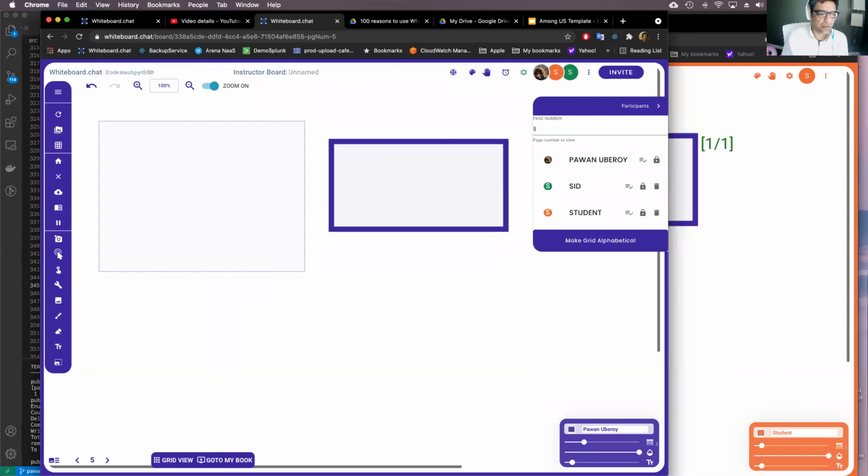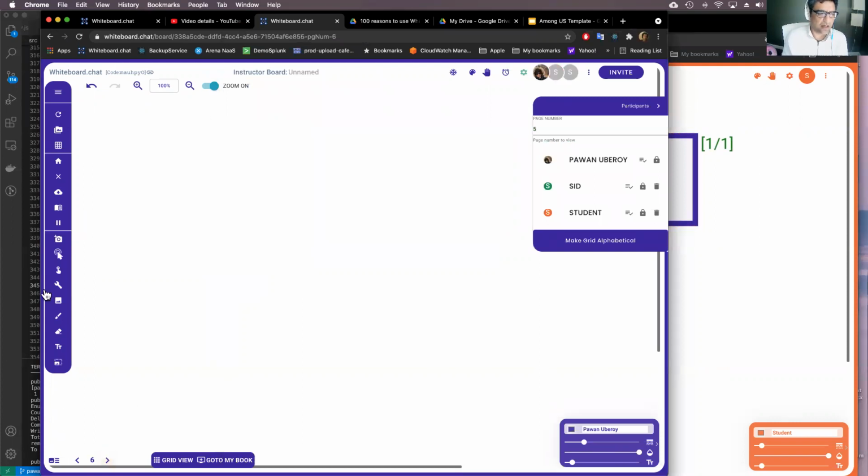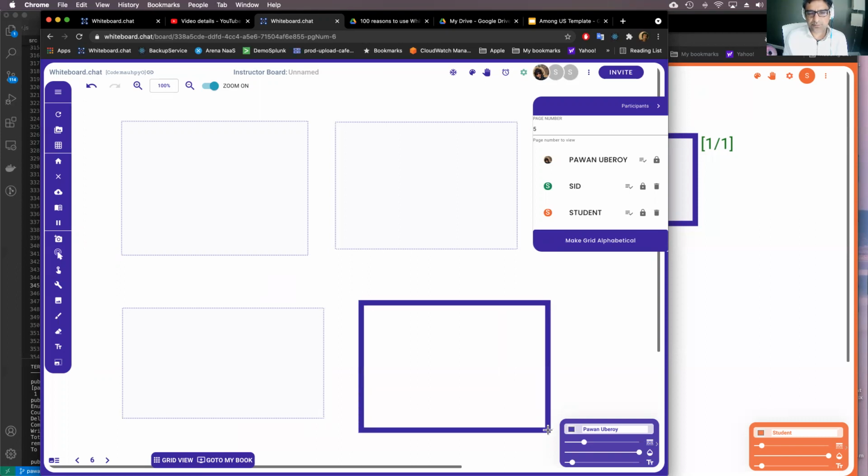Okay. So that's one use of the drop zone. The other use of the drop zone is pretty cool too. So you can actually go here and put the drop zone. Let me put a couple of them. You can use it for very many different things. Right? So I've put 4 of them.